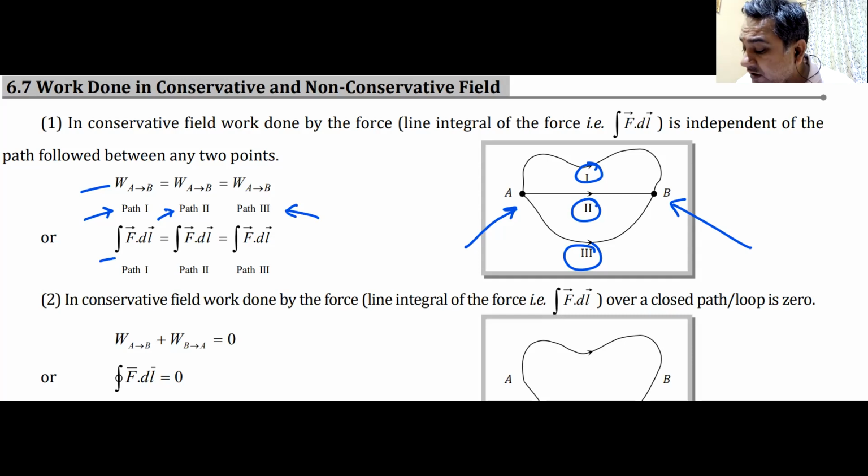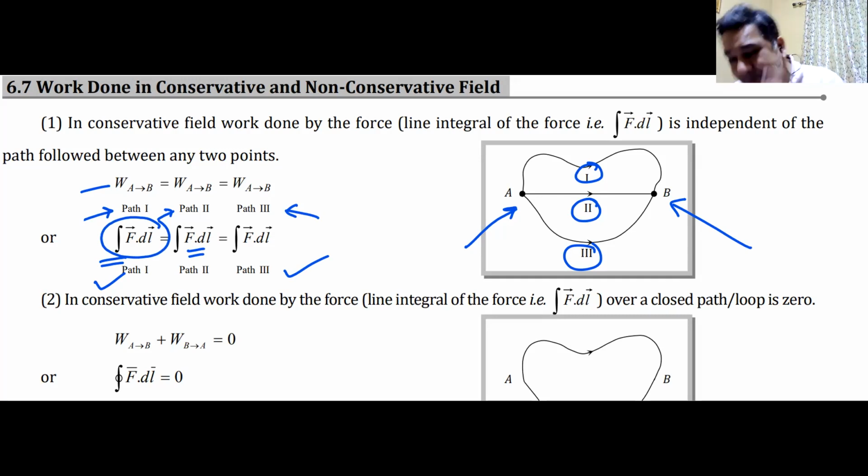They have written work done as the integral of F dot dl. You can write F dot dr, it doesn't matter. F dot dl in all 3 cases will be the same. This is how it is written mathematically, in the form of an integral. The integral of F dot dr is the same in all 3 parts.